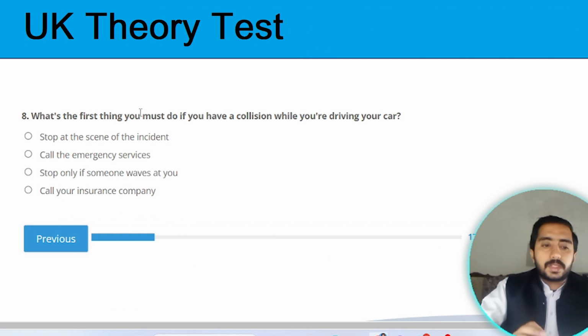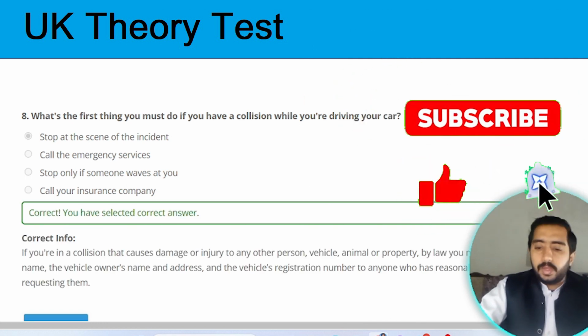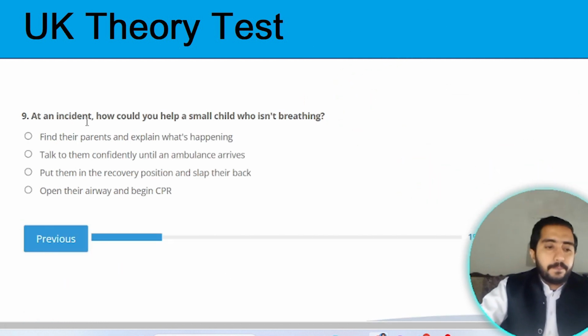What is the first thing you must do if you have a collision while you are driving your car? While you're driving your car, the correct option is stop at the scene of the incident. Option A is the correct one. Next question. Question number 9. At an incident, how could you help a small child who isn't breathing? The correct option is open their airway and begin CPR.